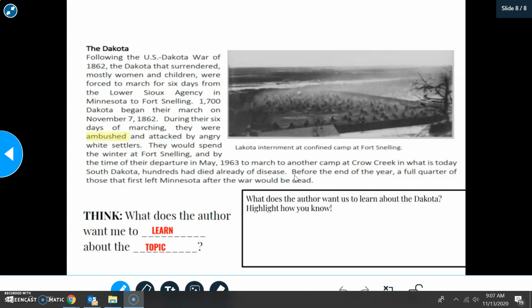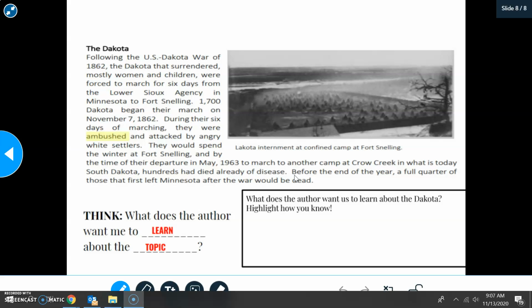They would spend the winter at Fort Snelling, and by the time of their departure in May 1863 to march to another camp at Crow Creek in what is today South Dakota, hundreds had already died of disease. Before the end of the year, a full quarter of those that left Minnesota after the war would be dead.